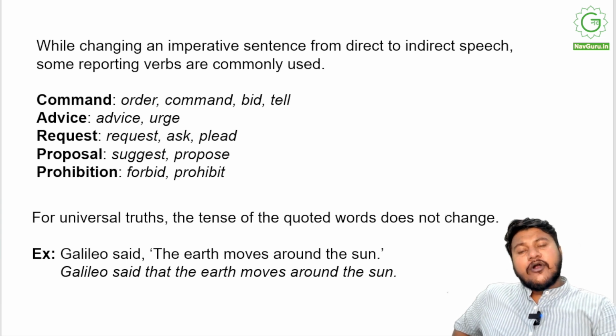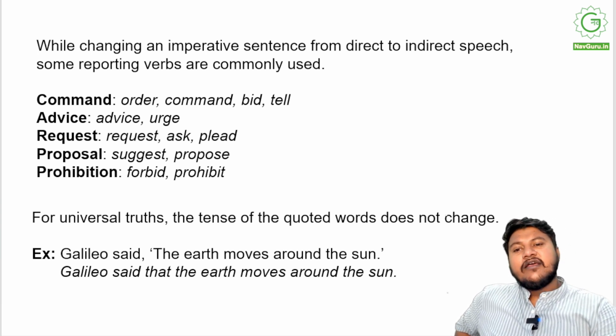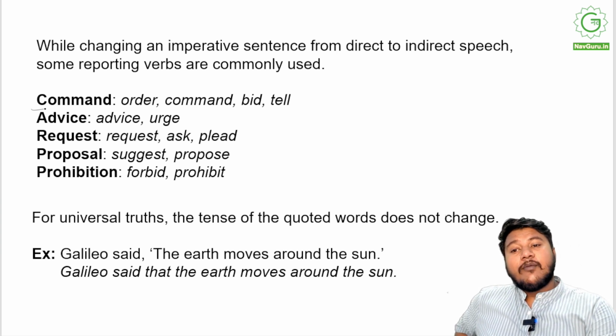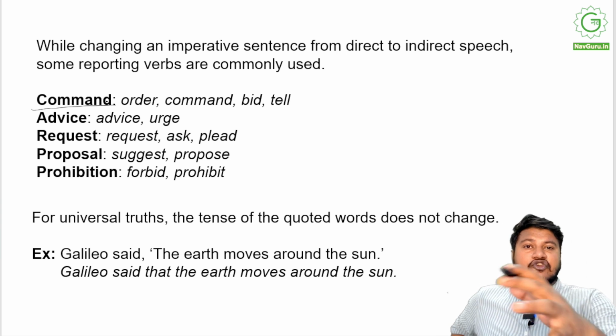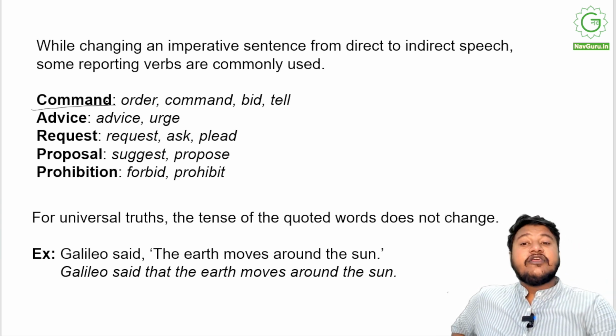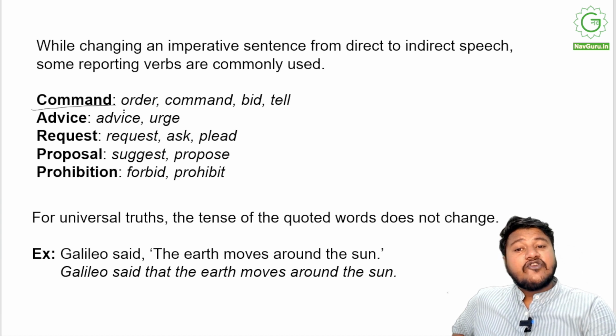This is how you change imperative sentences in direct speech to indirect speech. So, what are some important things that you have to remember? While changing an imperative sentence from direct to indirect speech, some reporting verbs are commonly used, right? When using words for command, like the teacher said to the students, "Keep quiet and sit down." The teacher commanded the students to keep quiet and sit down, or the teacher ordered the students to keep quiet and sit down. The teacher bid the students to keep quiet and sit down.